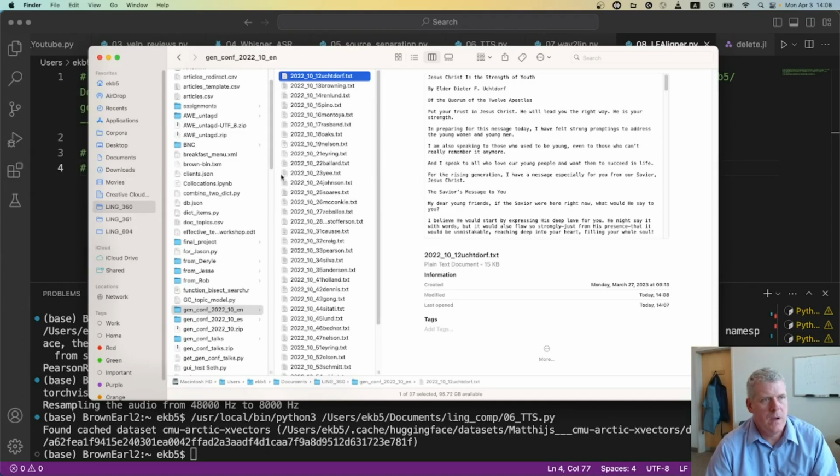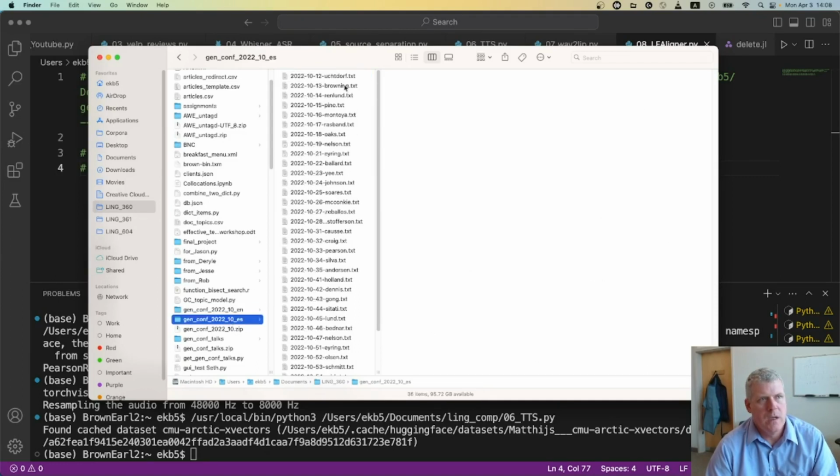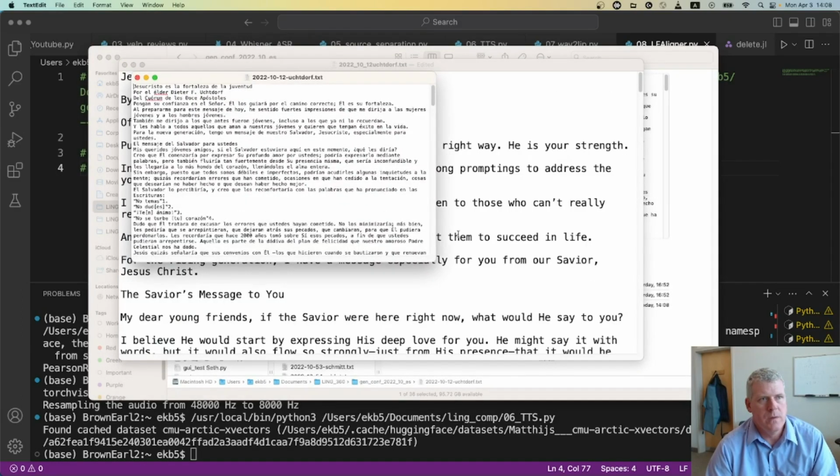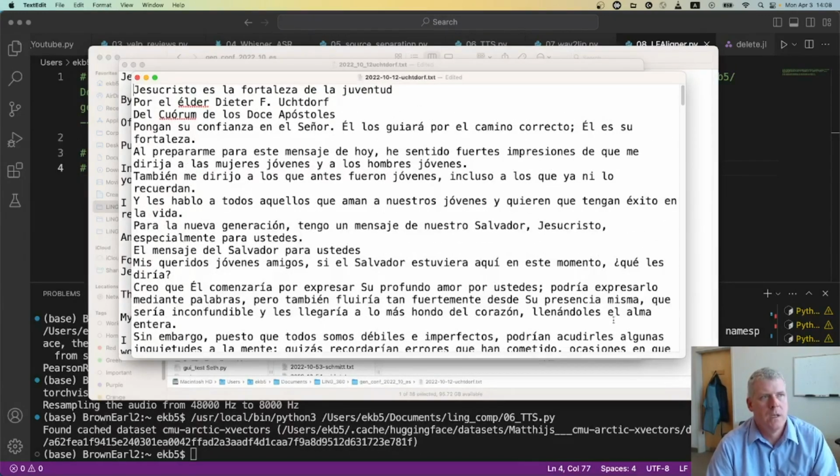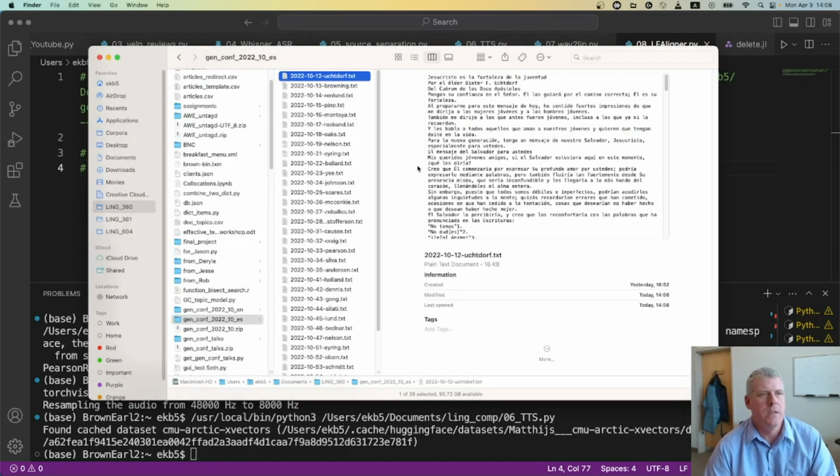Then I also scraped from the Church's website the Spanish versions of all the talks. So here is that same talk in Spanish. Jesucristo es la fortaleza de la juventud. Pongan su fe en el Señor, etc. Cool. That's his translation.